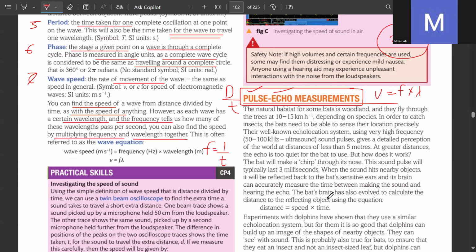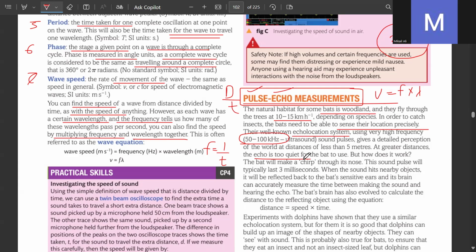The natural habitat for some bats is woodland, and they fly through trees at 10 to 15 kilometers per hour. Now, this is not a very fast speed. It's very slow. In order to catch insects, the bats need to sense their location precisely. Their well-known echolocation system uses very high frequency ultrasound pulses, about 50 to 100 kilohertz. At greater distances, the echo is too quiet. So when they hear a very high echo, it means a wall or a barrier is coming. But when the echo is too quiet, they just keep going.